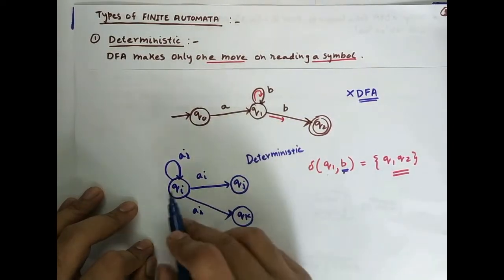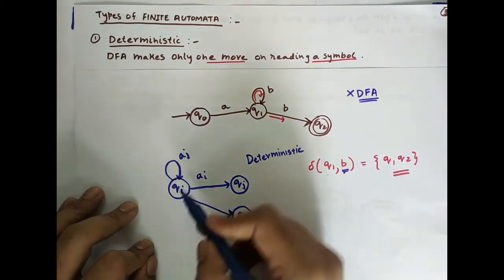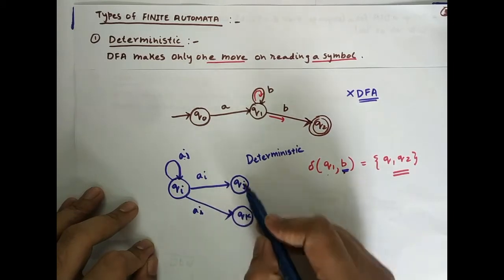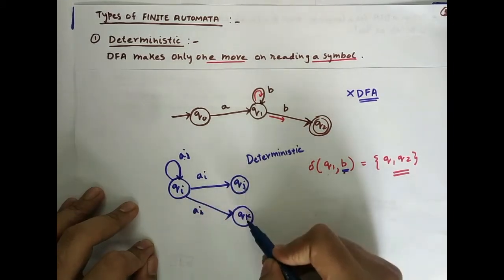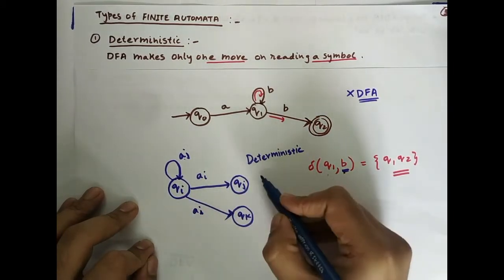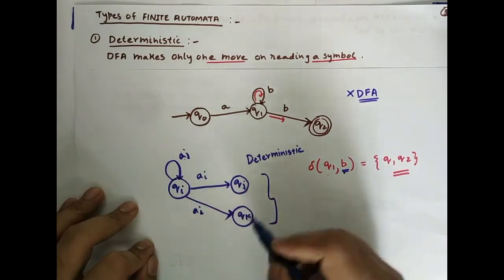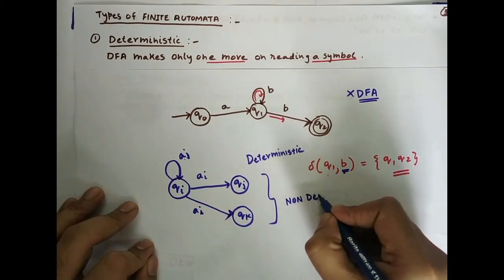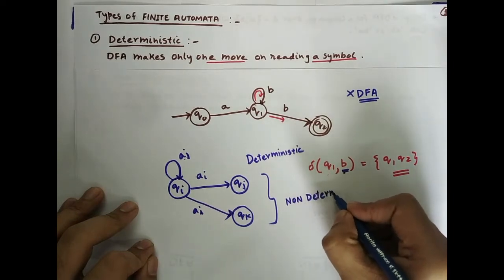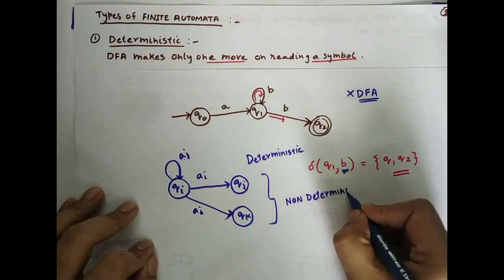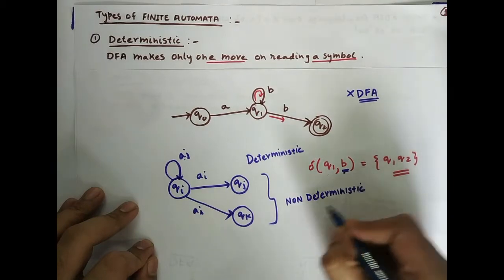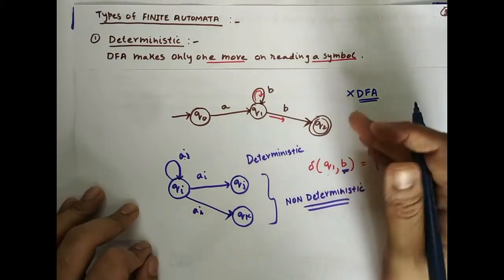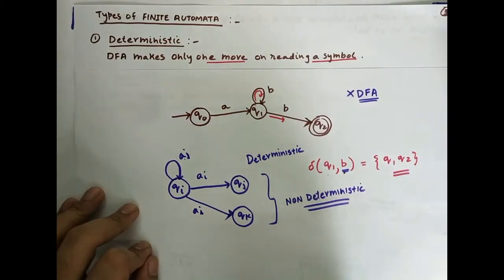So from a particular state Qi, on reading the same input symbol, it is going to more than one state, that is Qj, Qk and Qi. This kind of automata is called non-deterministic. This is the main distinction between deterministic and non-deterministic.